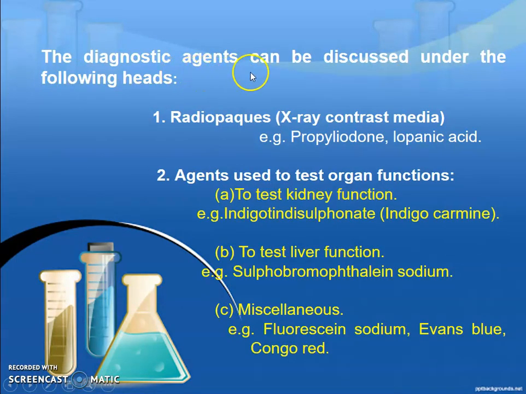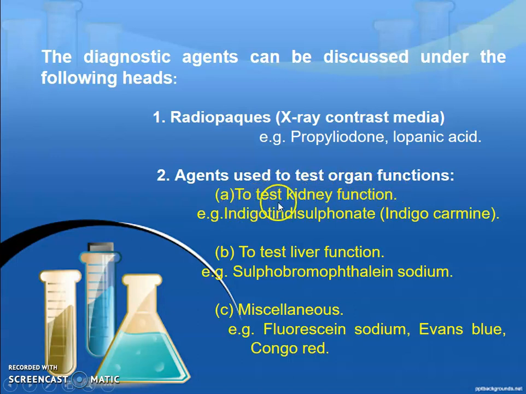The diagnostic agent can be discussed under the following heads. First, radio opaques, that means X-ray contrast media, for example, propyliodone and iopanoic acid. And second class, agents used to test organ function, which is again divided into three groups.